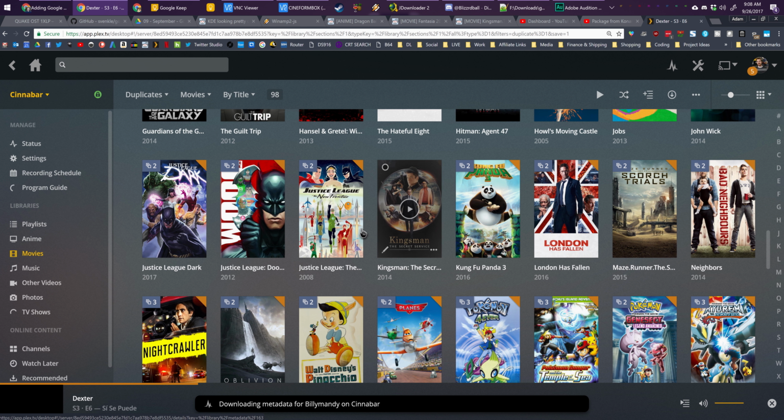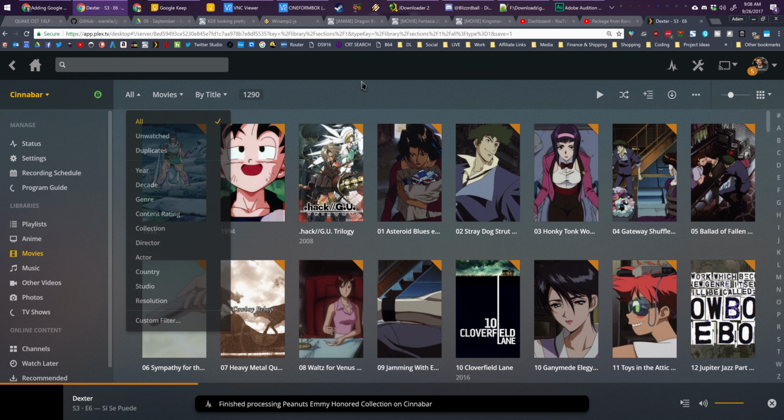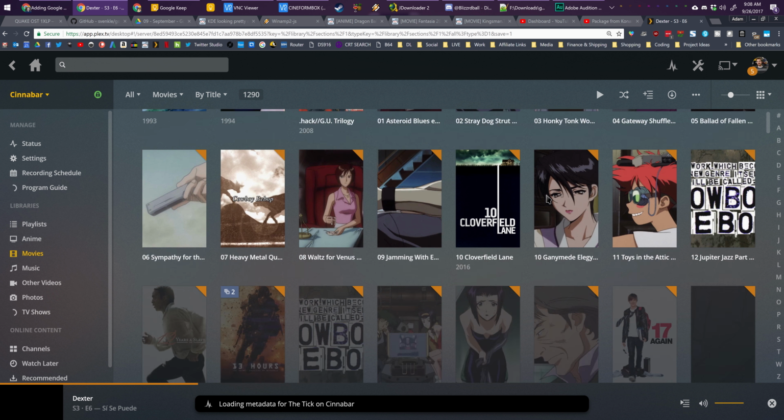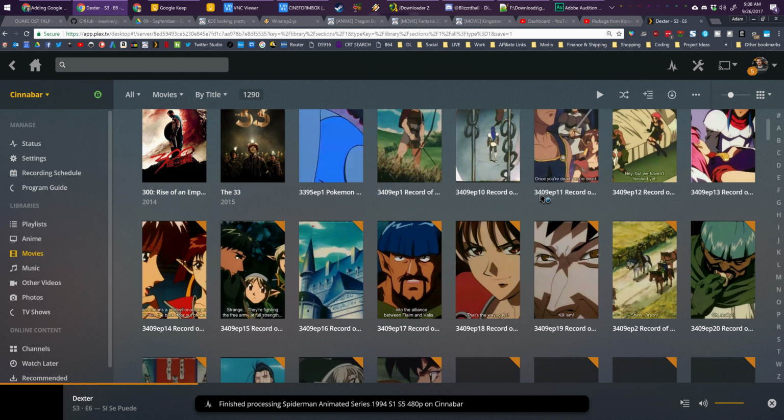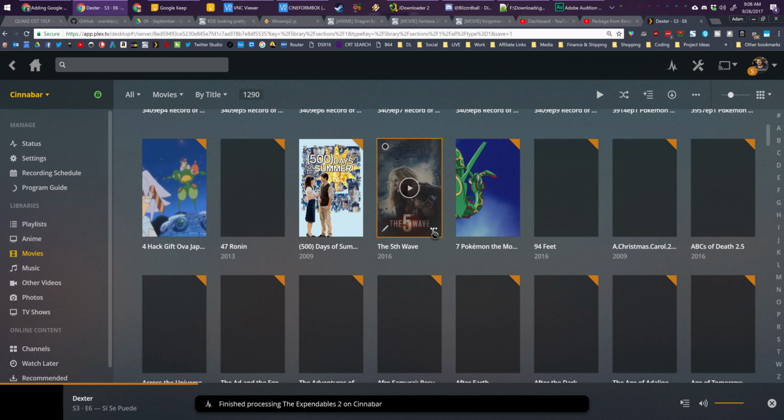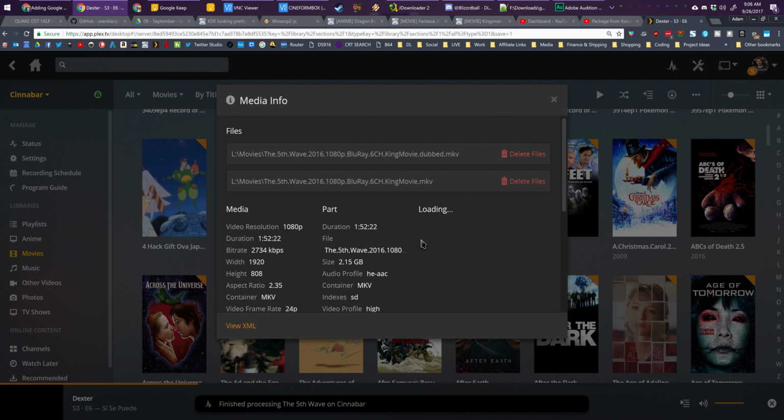I wanted to show you the long way first in case you wanted more control, but this way is super easy too. Just remember when you're done, click where it says duplicates and hit all or unwatched or however you sort by it. Now I have quite a few anime show episodes that somehow ended up in my movie library that I will need to clear out. But beyond that, it is fairly straightforward to clear it out.